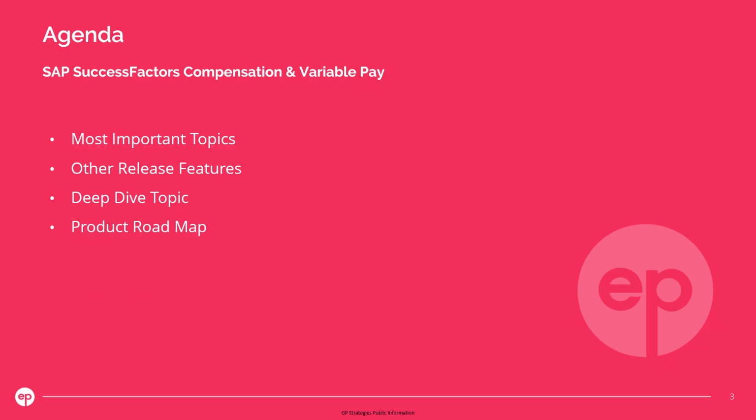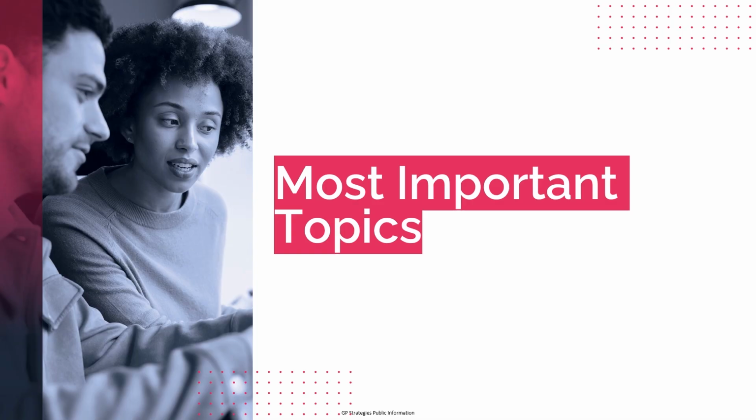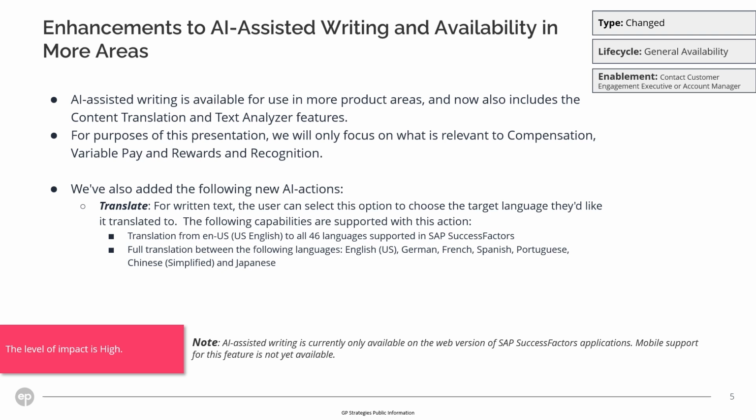In today's session, we will cover the following most important topics. This will be followed by other release features, then a deep dive topic, and lastly, the product roadmap. Most important topics: enhancements to AI-assisted writing and availability in more areas. AI-assisted writing now includes content translation and text analyzer features.